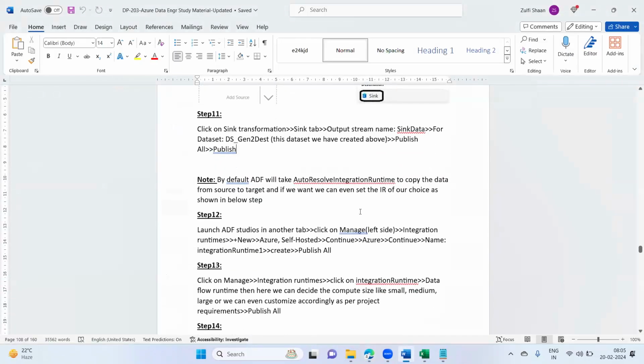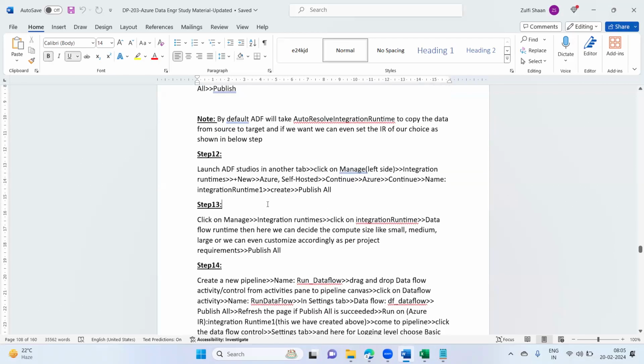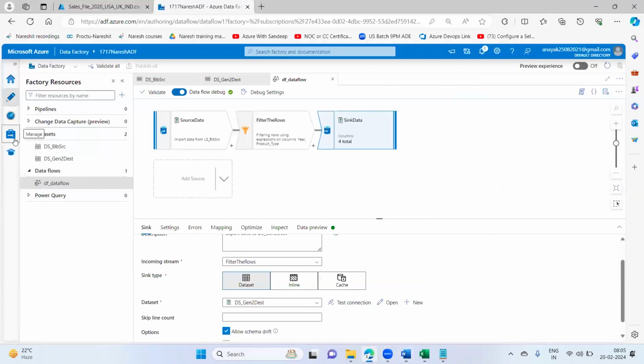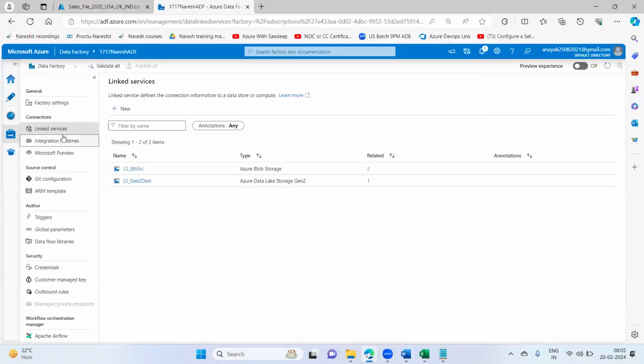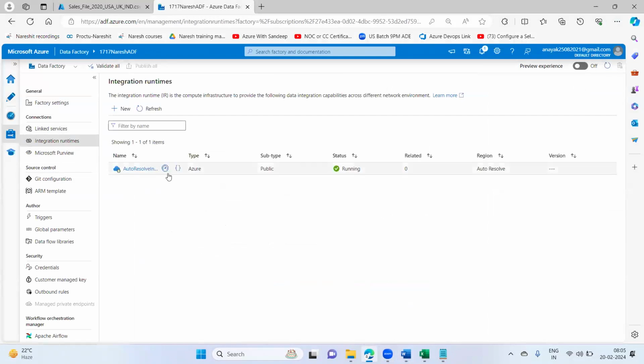So now, by default, ADF will use the auto resolve integration runtime to copy the data from source to target. And if we want, we can even set an integration runtime of our choice as shown in the steps below. If you want to create your own runtime, that is also possible. By default, we get one runtime created by ADF. If I go to manage, then integration runtime, this is the auto resolve integration runtime, which gets created along with the ADF.